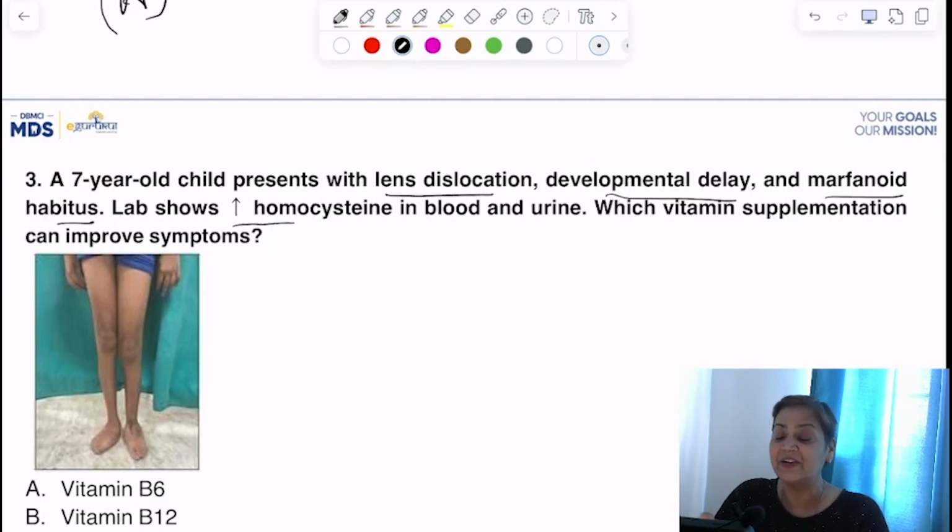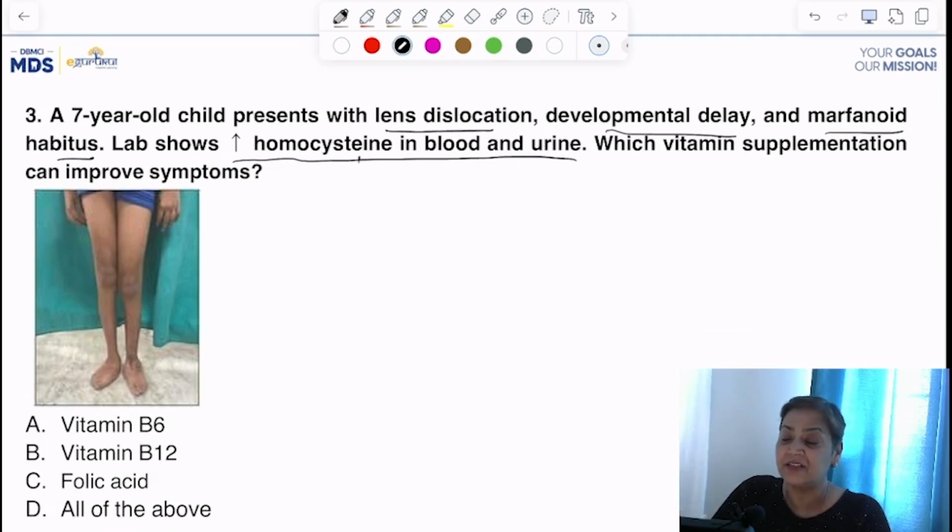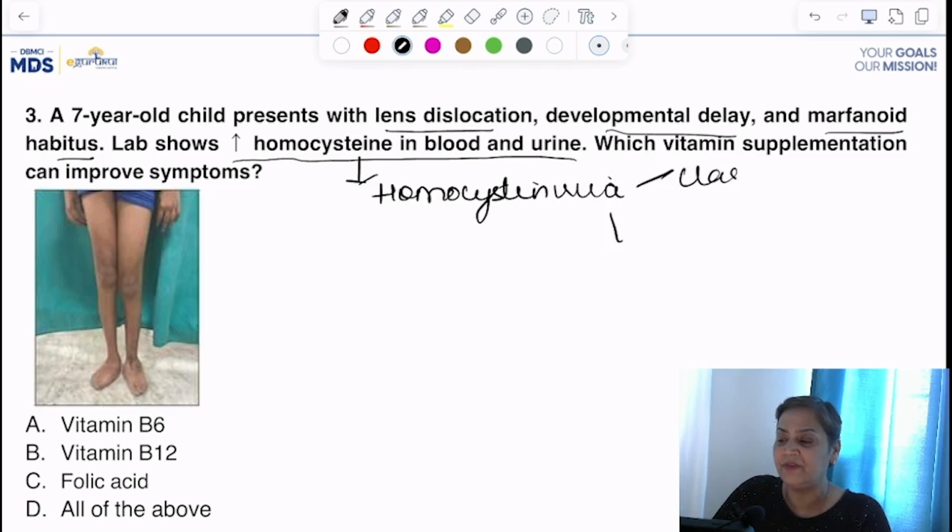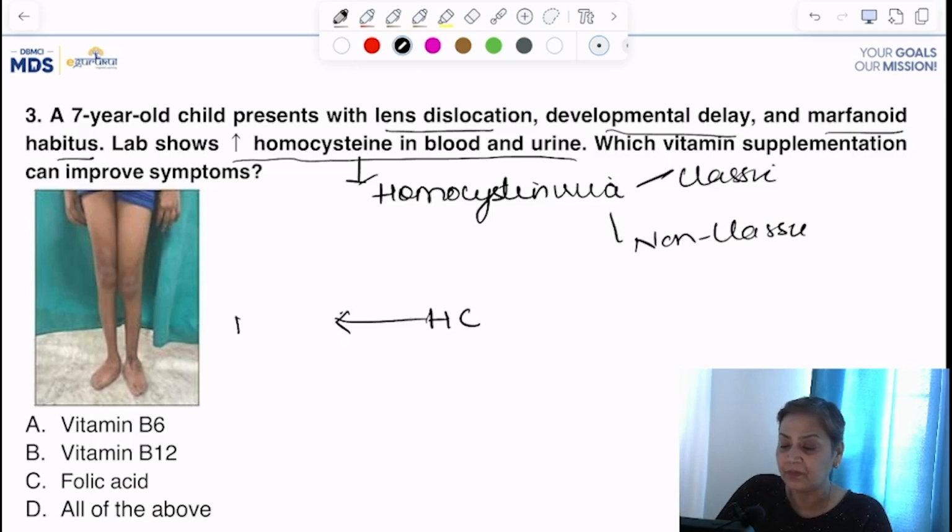Lab shows increased homocysteine in blood and urine. Whenever there is increased concentration of homocysteine, we call it homocystinuria. Now we know that homocystinuria is of two main types. One is your classic homocystinuria, second is your non-classic homocystinuria. And if we talk about the reactions, this homocysteine needs to be converted into methionine on one hand and needs to be converted into cysteine on the other hand.